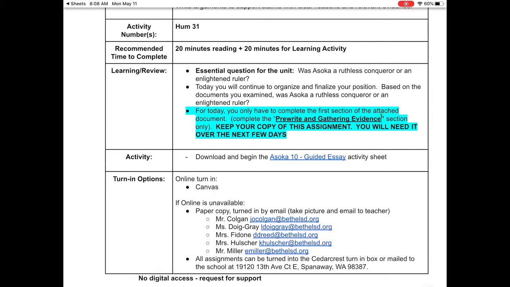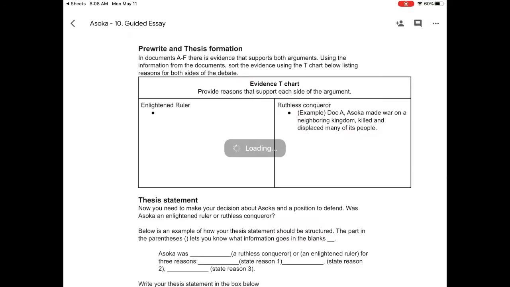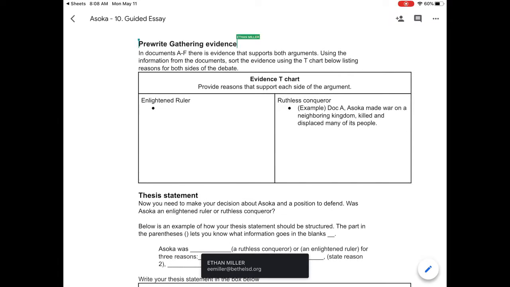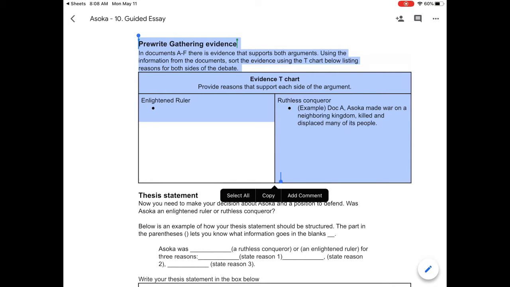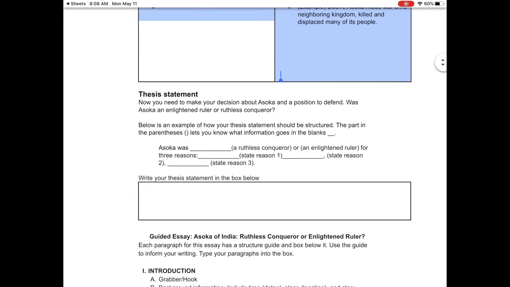So it says in highlighted blue there, for today you only have to complete the first section of the attached document. Complete the pre-write and gathering evidence section only. Keep your copy of this assignment and you will need it over the next few days. So, go to my link here, Ashoka 10 guided essay. Now the section that it's talking about is right here, pre-write and gathering evidence. So today you're going to do this part right here, okay?